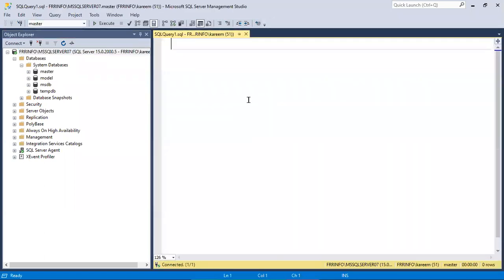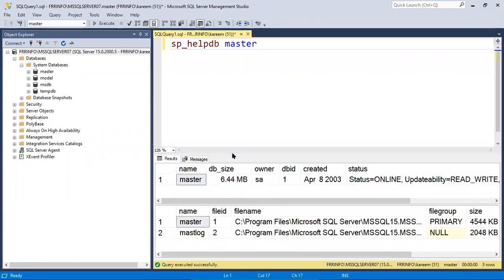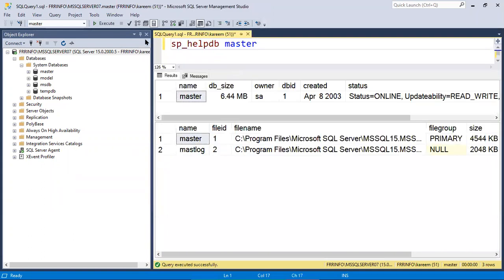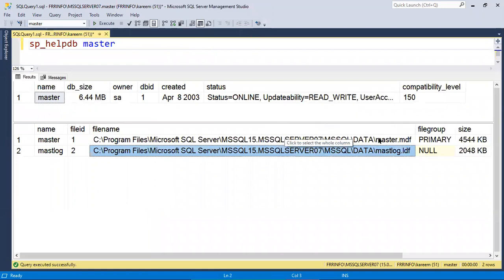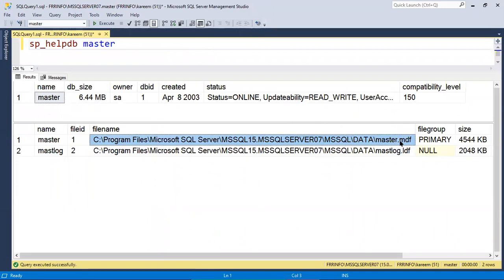Here master is there. sp_helpdb master means I am checking the master database details. See here, two files are there: the MDF file, which is our data file, and the LDF file, which is our log file.